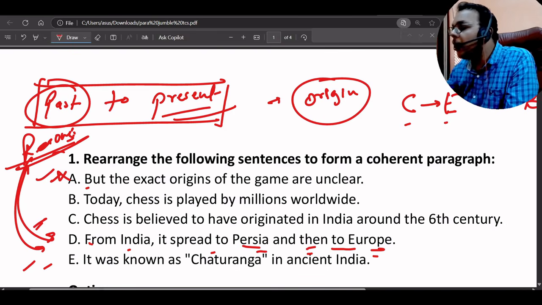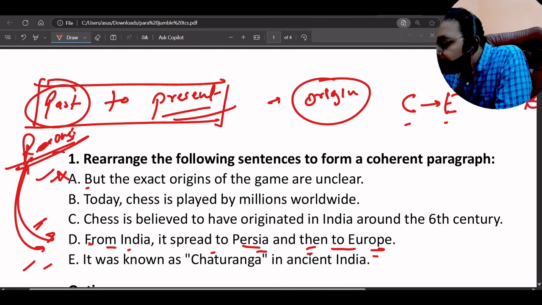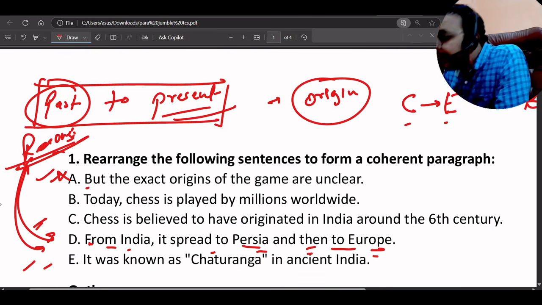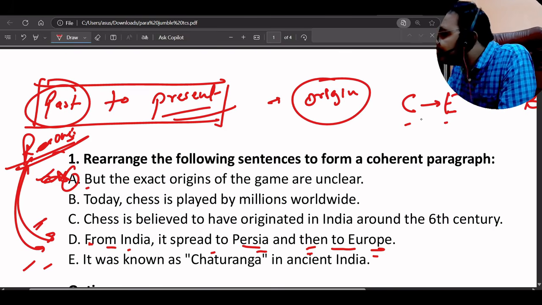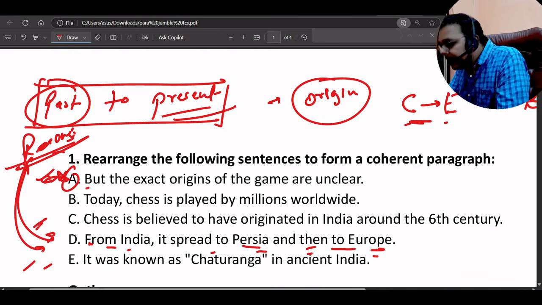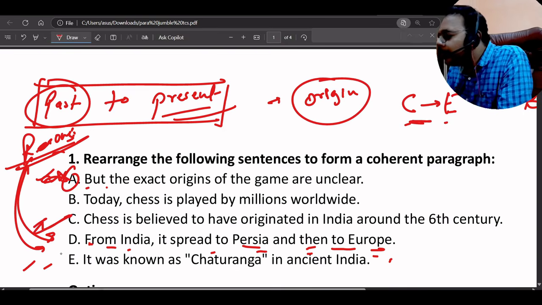So this is not related to the combined sentence which we talked about. So from D sentence, A has no relationship. That's why we will place A before, because A has the relationship with C and E. Because chess is believed to have originated in India, it was known as Chaturanga in ancient India, but the exact origin, because we have talked about the origin before, so it will come after.